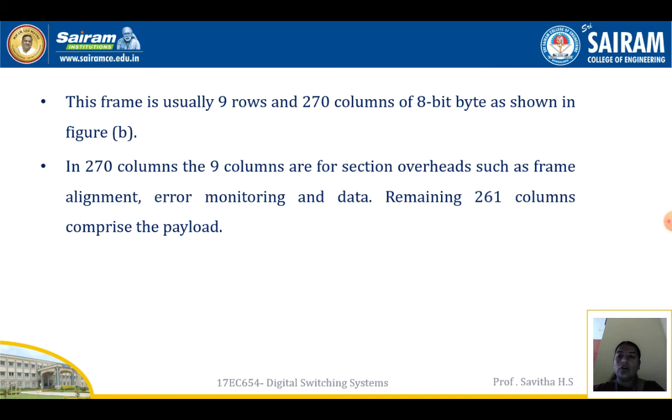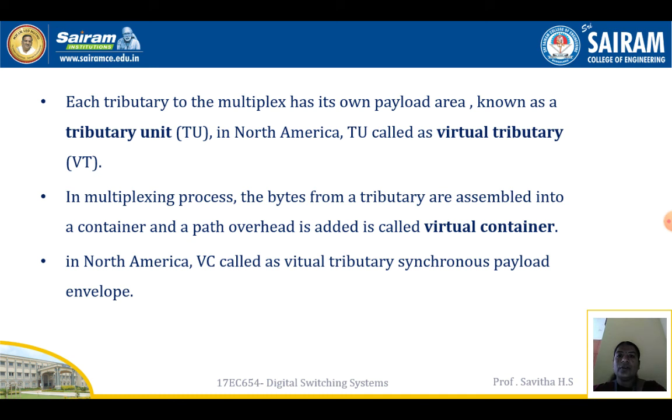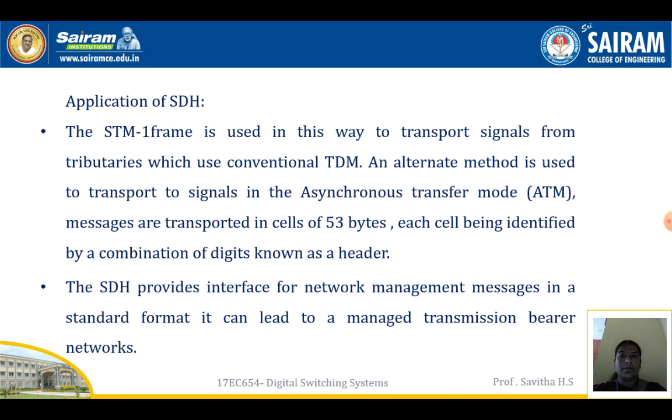Of the 270 columns, 9 columns are for section overheads such as frame alignment, error monitoring and data. The remaining 261 columns comprise the payload. Each tributary to the multiplex has its own payload area known as a tributary unit, TU, called a virtual tributary in North America. In the multiplexing process, the bytes from a tributary are assembled into a container and a path overhead is added. This is called a virtual container. In North America, it is called the synchronous payload envelope.